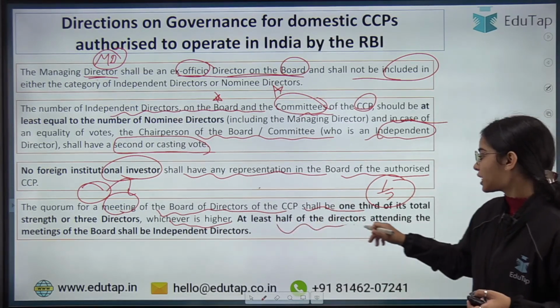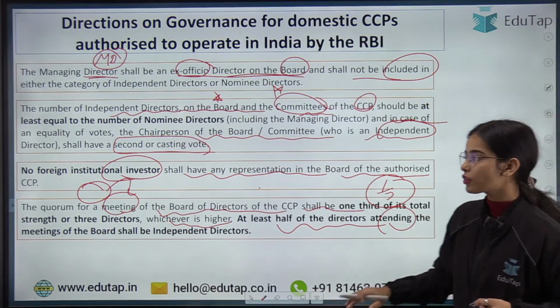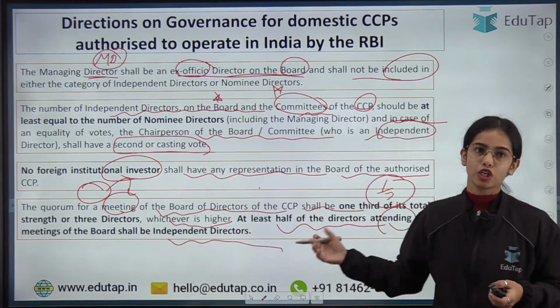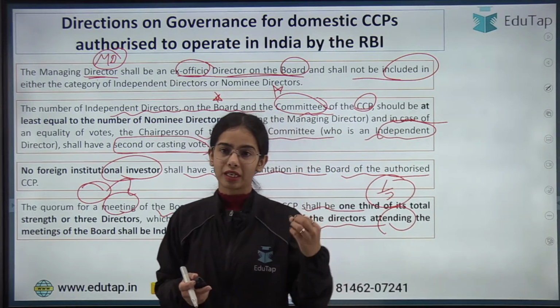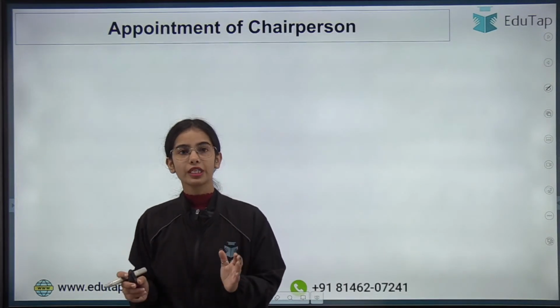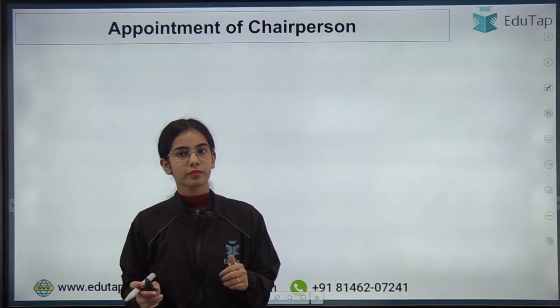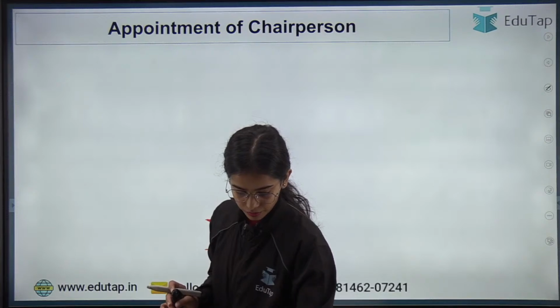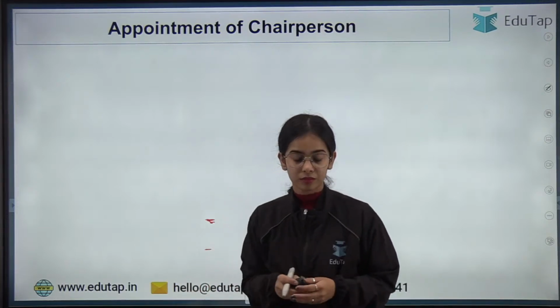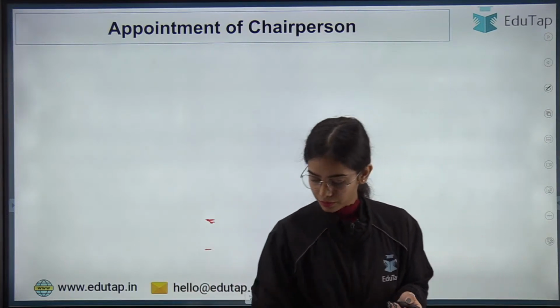At least half of the directors attending the meeting of the board shall be independent directors. So at least half of the members attending the meeting should be independent directors. Any confusion till now? Is everything clear? Yes or no?